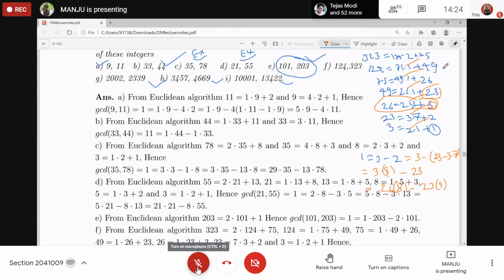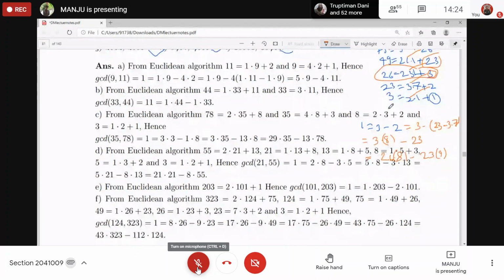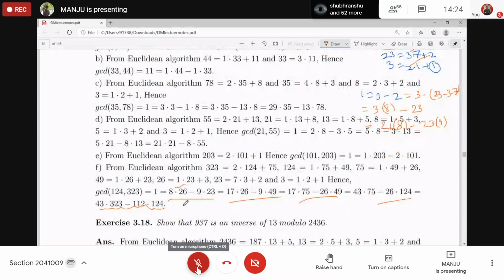then 26, 49, 75. Okay, like this, can you do it? So 1 will be this one. Finally, you will be getting 43 into 323. That's what you are just doing. Minus 112 into 124. So x is 43 and y is minus 112. Did you get it?